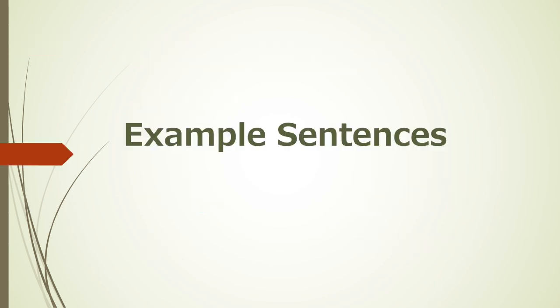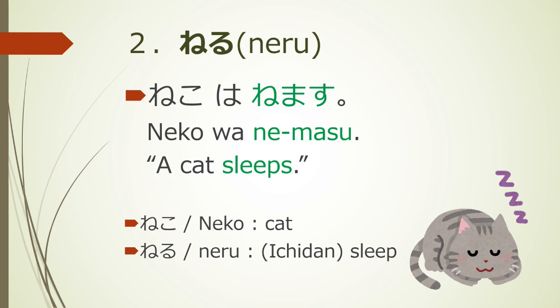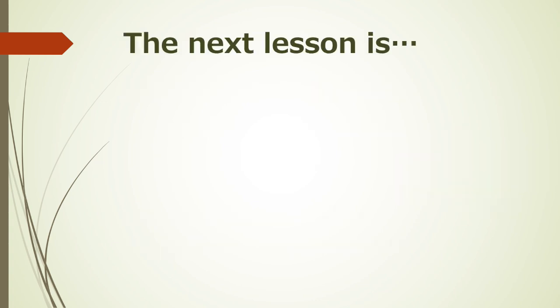Example sentences. 戦う。犬は戦います。A dog fights. 寝る。猫は寝ます。A cat sleeps. 来る。飛行機は来ます。A plane comes.